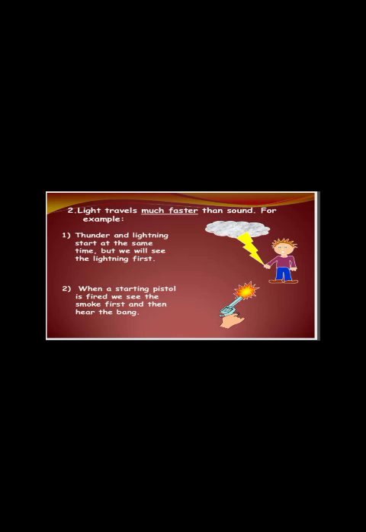So when we say that light always travels in a straight line, another question appears in our mind: what is the speed at which light travels? We always calculate the speed of different objects, like the speed of the earth revolving around the sun, the speed of different birds, the speed of a person who is running or jogging. We also calculate the speed of cars.